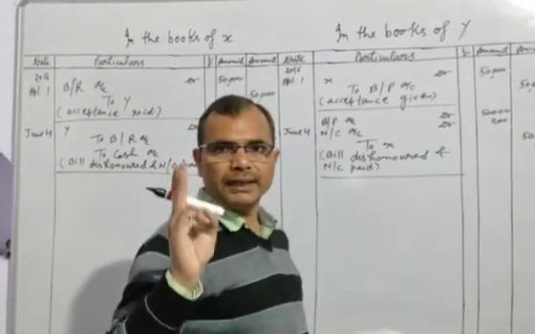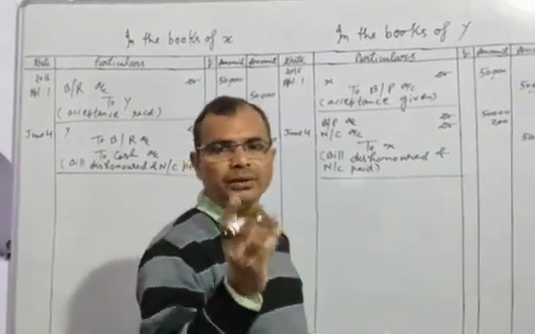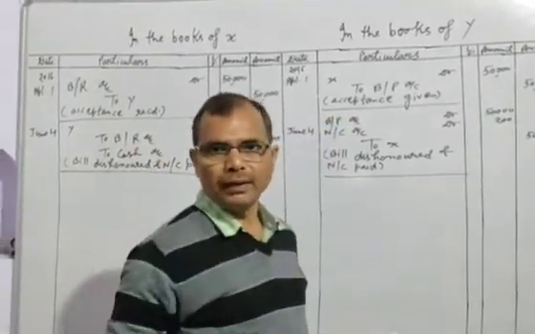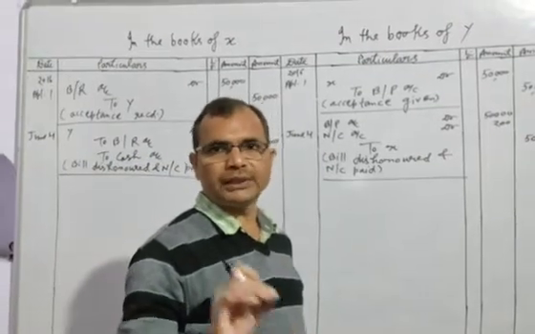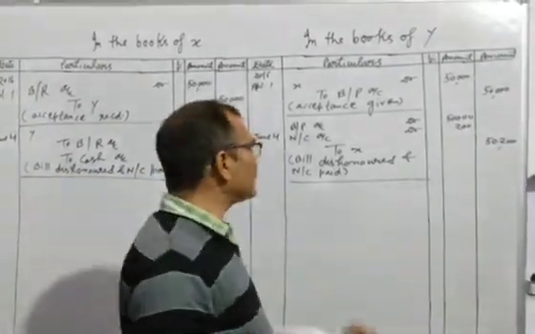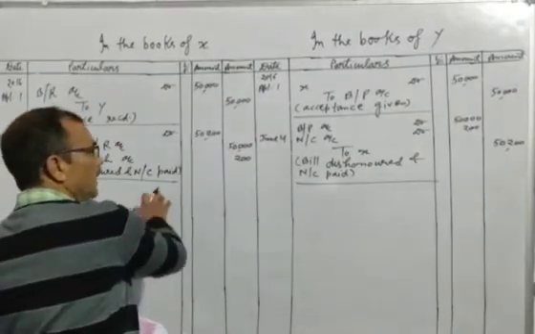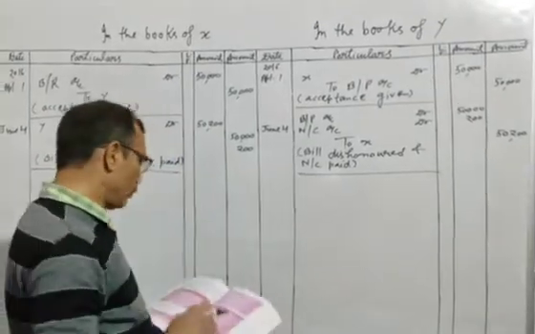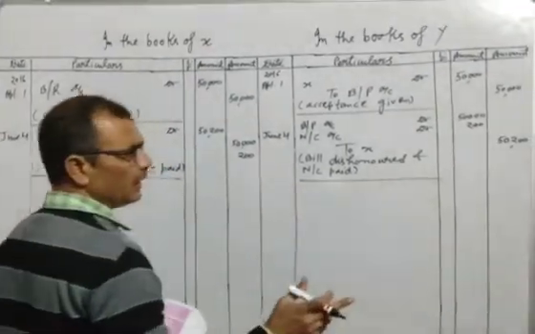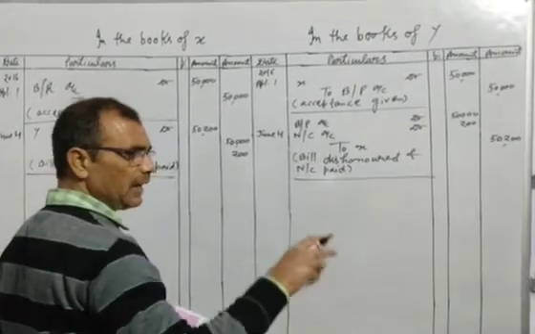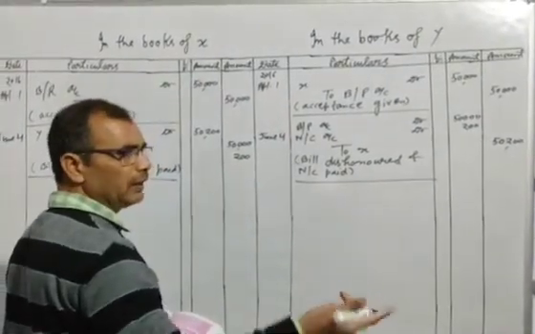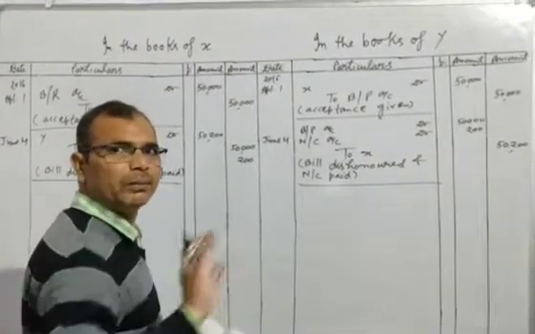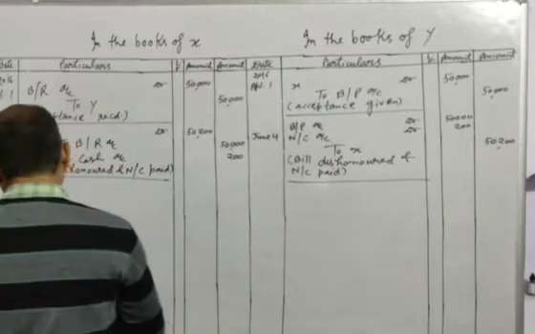So there would be three amounts, and the total of the three amounts would be the amount of the new bill. But here in this question it is written that X will charge the amount of interest in cash. So we will make a separate entry for the interest, and at the time of writing the bill the amount of interest will not be added in the amount of the bill. Okay. Now what will be the entry?